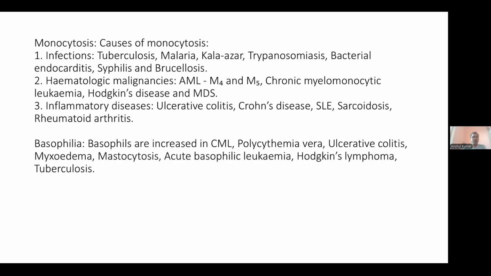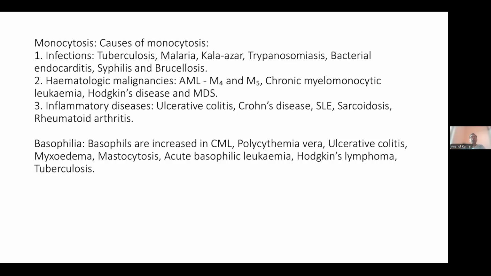Now coming to the basophils. Basophils are increased in a few conditions: chronic myeloid leukemia and polycythemia vera, ulcerative colitis, myxedema, mastocytosis, acute basophilic leukemia, Hodgkin's lymphoma, and tuberculosis. Now these are some of the conditions we have discussed when the individual white blood cell counts increase. What will happen if their count decreases from the normal level? We will discuss some of the important conditions.